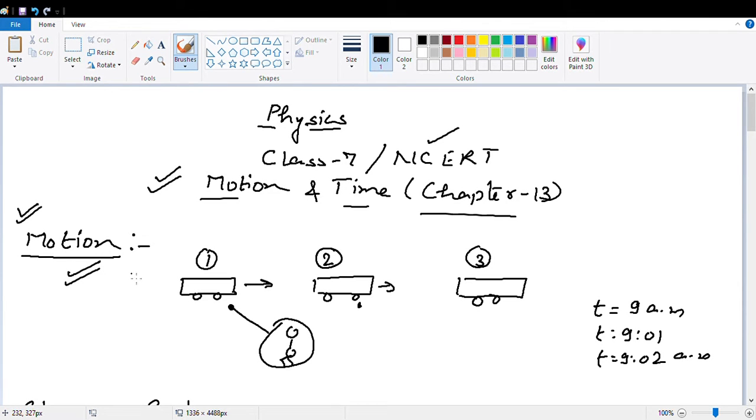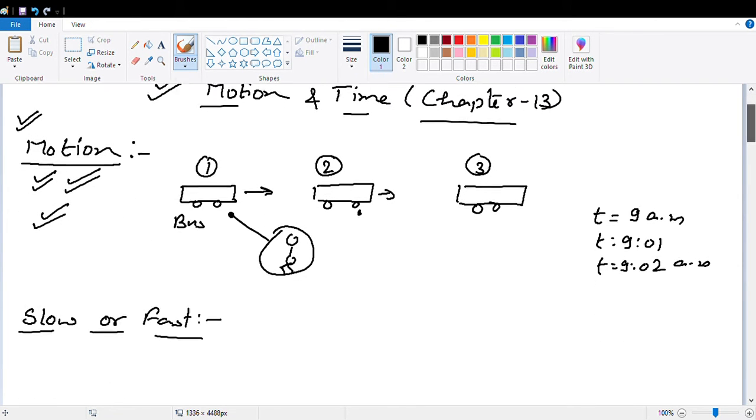So the conclusion is that we can say that the body is in motion if the body is changing its position with respect to the immediate surrounding. Here, what is the immediate surrounding? You are the surrounding. You are observing it. So when the bus is changing its position with respect to immediate surrounding, we will say that the body is in motion. Here we have taken example of bus. Bus is changing its position from position 1 to position 2 to position 3. So this is basically concept of motion.